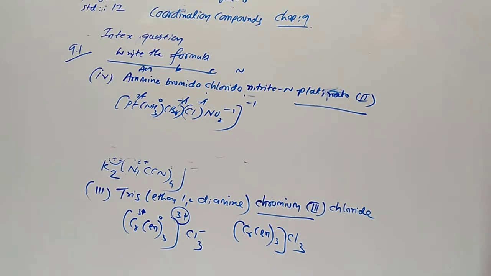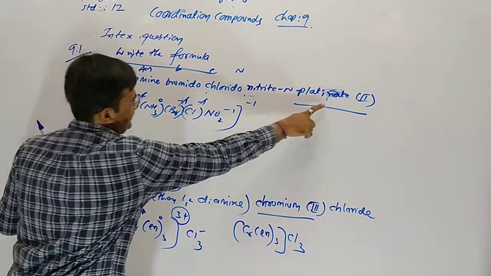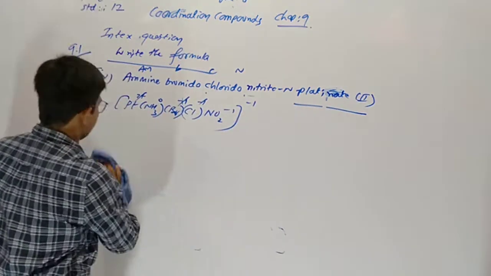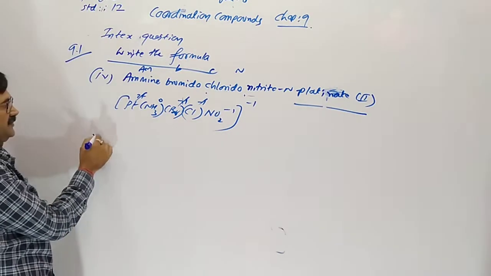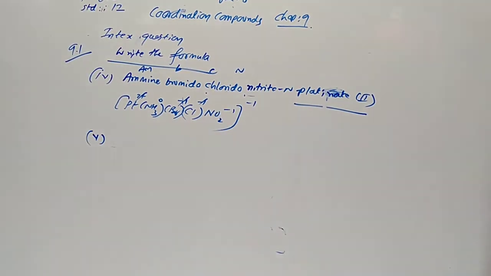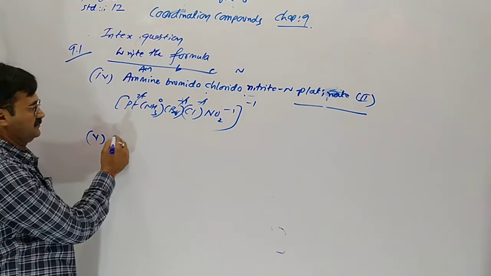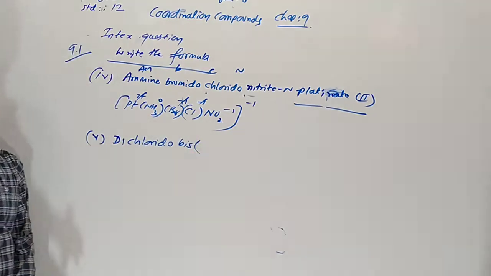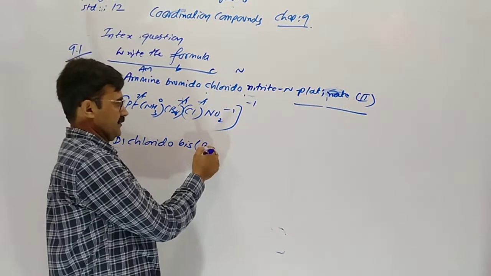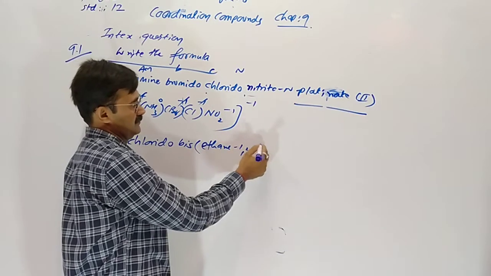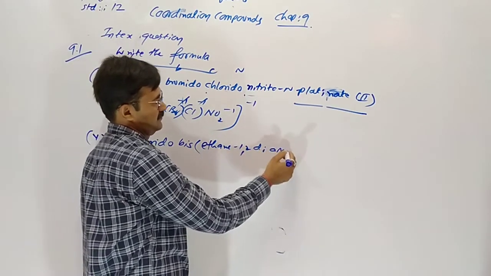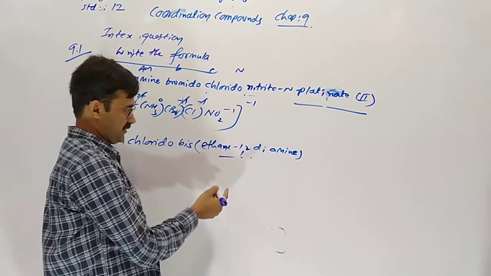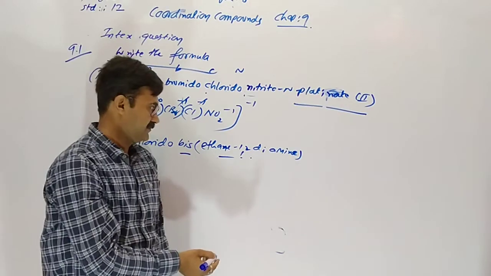Our species is negatively charged, so platinate comes. This is the proof. Now the fifth one is like this: dichlorido, bis, ethane-1,2-diamine. Whenever a ligand name already contains 1, 2 or numerals, bis is applicable.